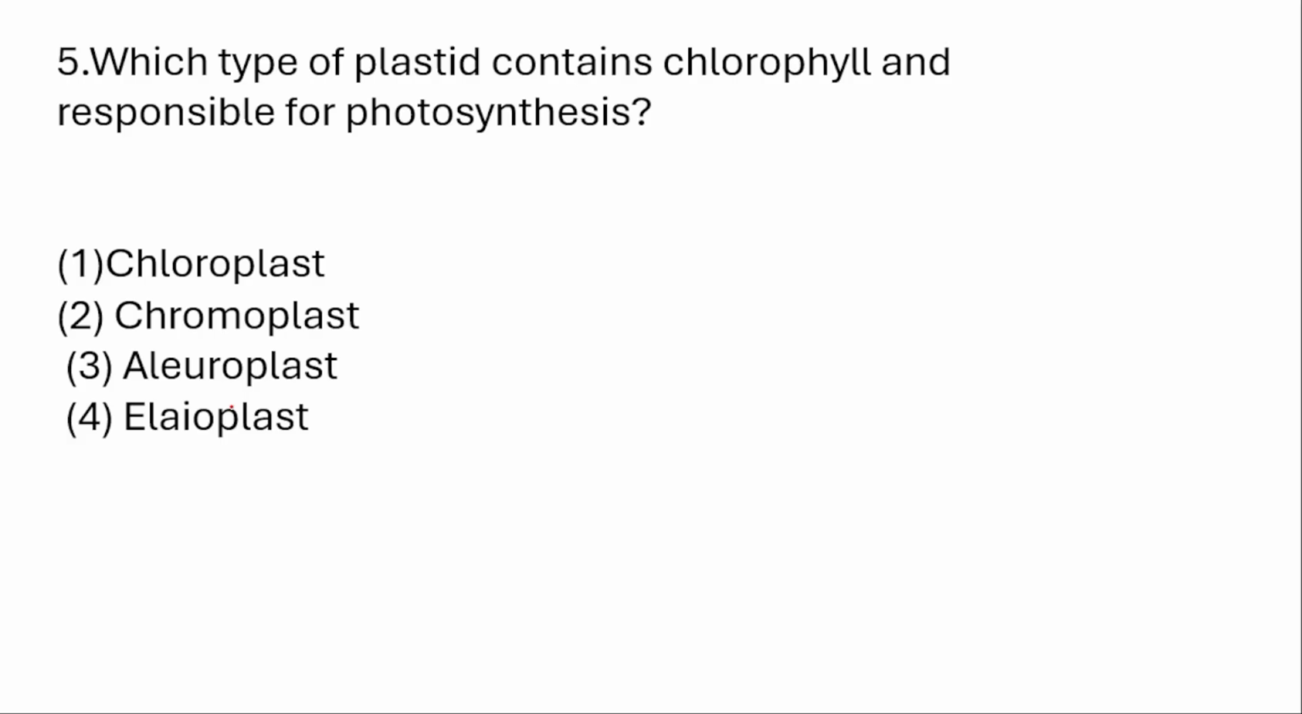Fifth one. Which type of plastid contains chlorophyll and is responsible for photosynthesis? First one itself, chloroplast. Chromoplast is for the coloring. Aleuroplast is for storage. These two are for storage. So the correct answer is chloroplast.